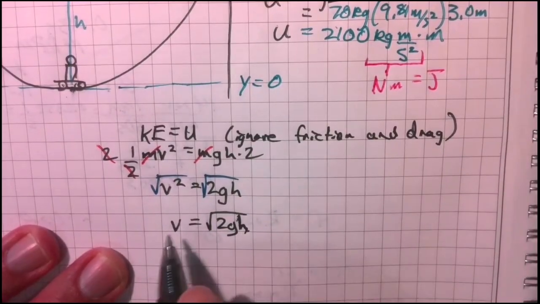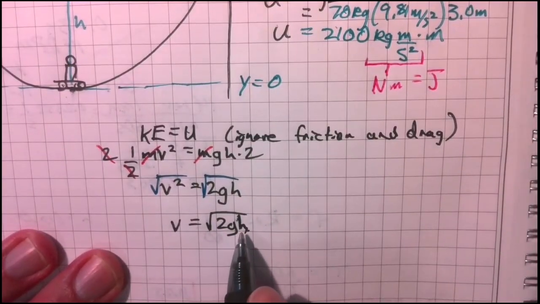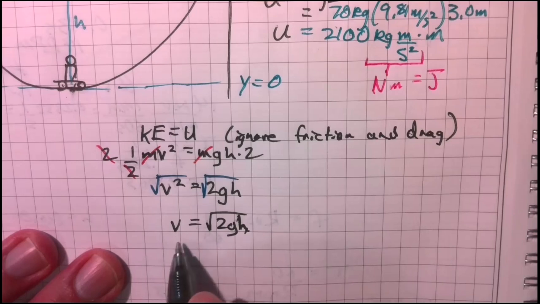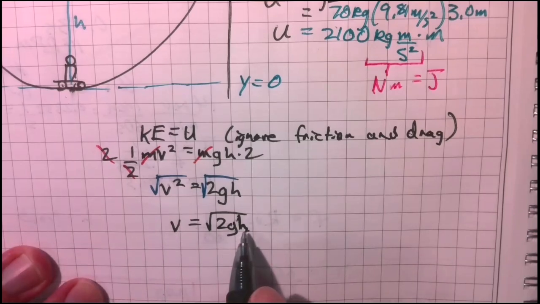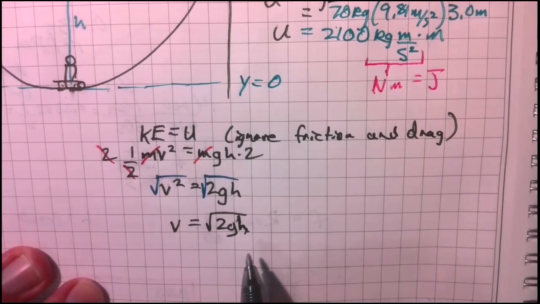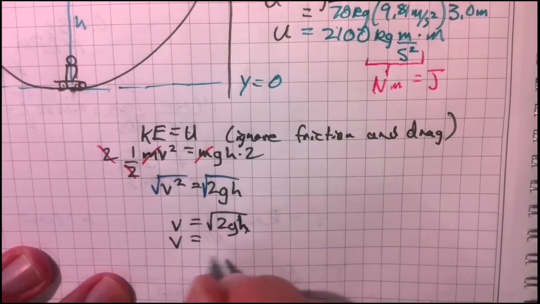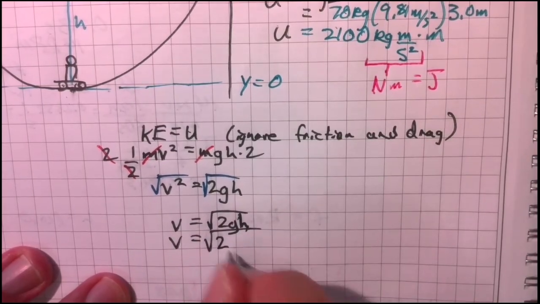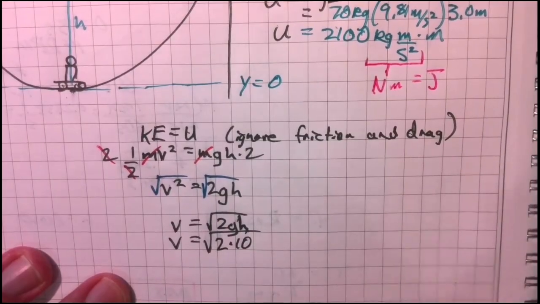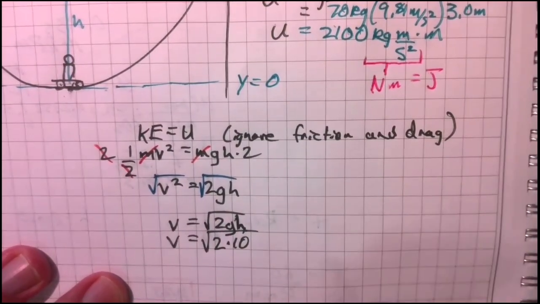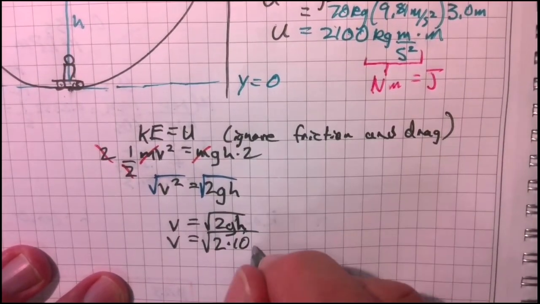So my velocity at the bottom only depends on the height that my object started out at. I can put this in here: v is going to equal the square root of 2 times 10, using 10 instead of 9.81 meters per second squared. This is easier.